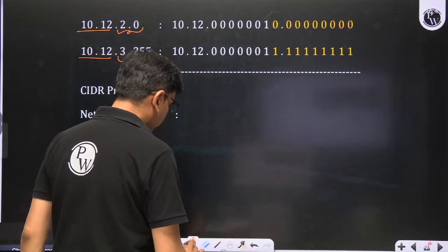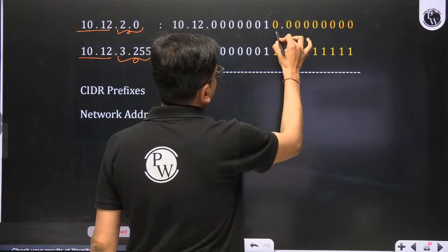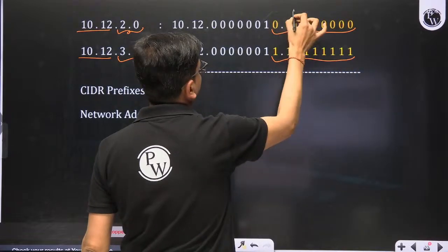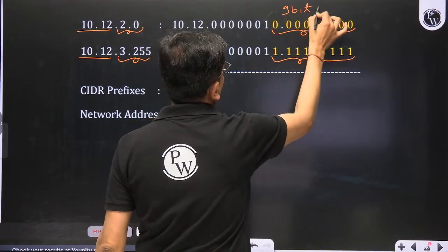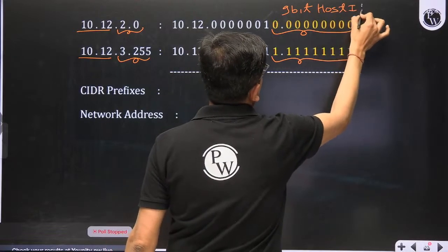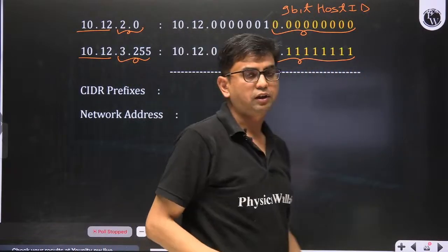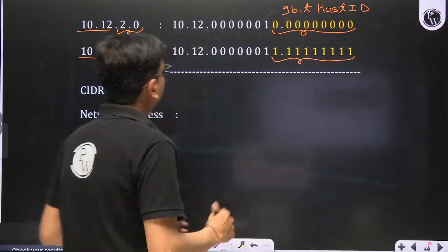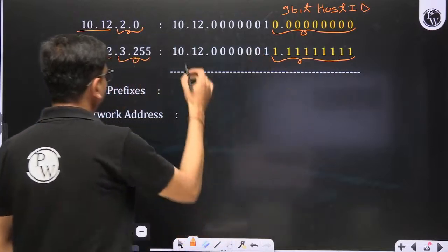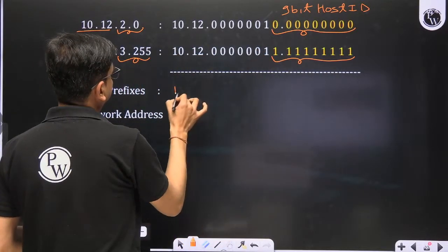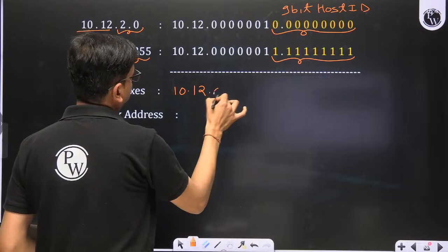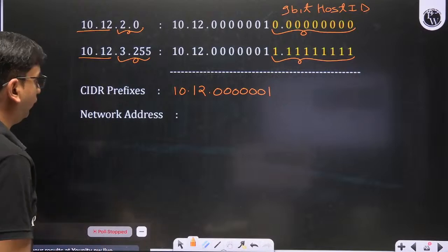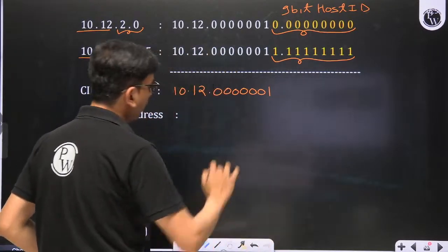Here you can see this last 9 bits. If we consider these last 9 bits as the host ID, then it goes from all 0 to all 1. And this 23-bit prefix is written here. So what will the CIDR prefix become? 10.12.000000001. This will be your CIDR prefix, and whatever the remaining part is, we have to fill with 0.